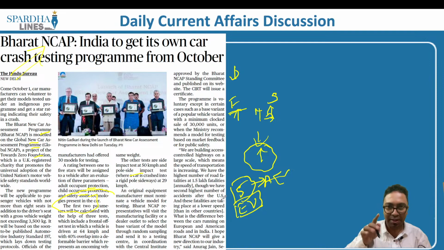So once this particular crash testing happens, it will be sent to the Bharat NCAP standing committee, and ultimately it will be published on its website. The CIRT will issue a certificate for that car. So what is the advantage? In case people are picking a car of a particular company, they also want to compare the crash safety as well. On the basis of this star rating, they would be able to decide whether they can take this particular product or not. It is this that we have to understand with respect to this article.